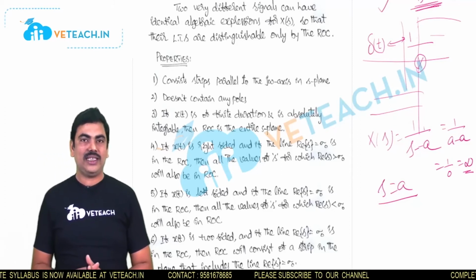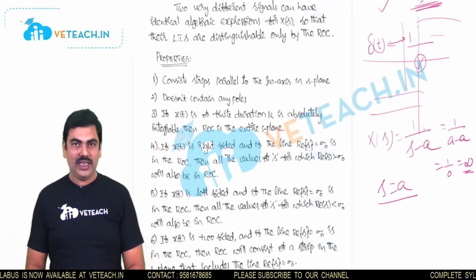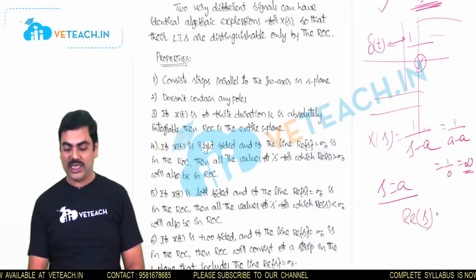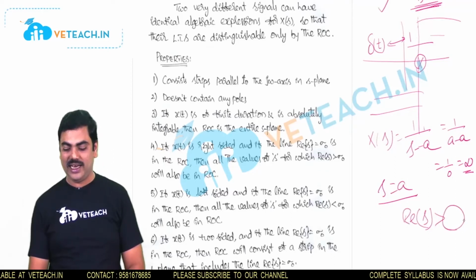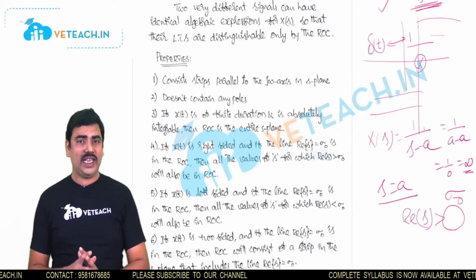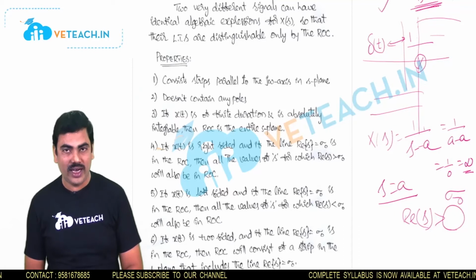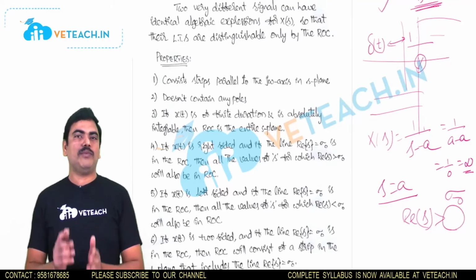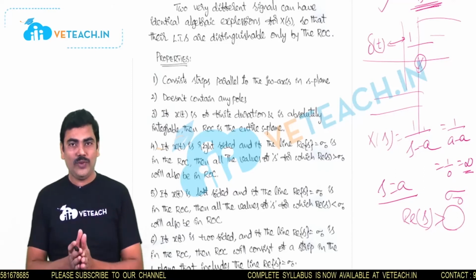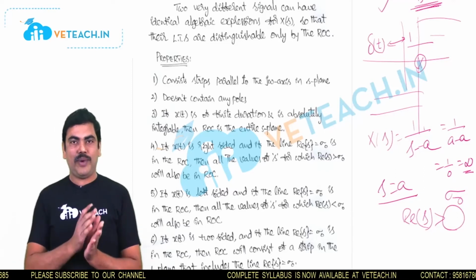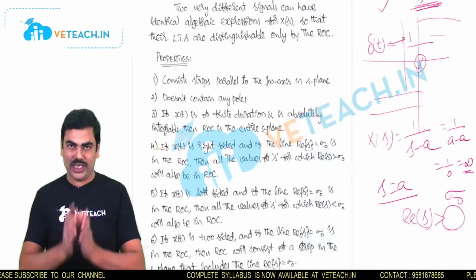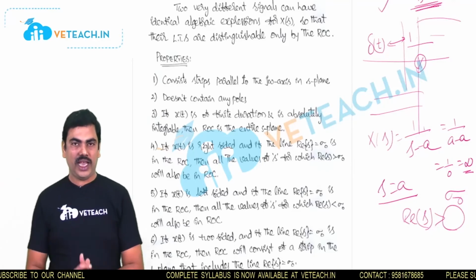And come to the fourth property. Whenever the signal is a right-sided signal, then the ROC is specified with reference to some value, which is real part of s greater than, let us say, that reference value sigma naught. So here for the right-sided signal, whenever the real part of s equal to sigma naught is in the ROC, then whatever values have real part of s greater than sigma naught will also be in that ROC.